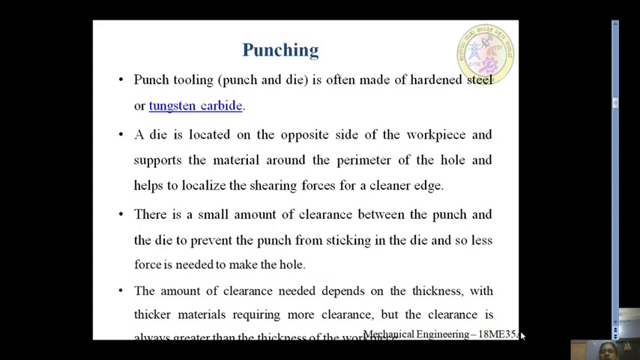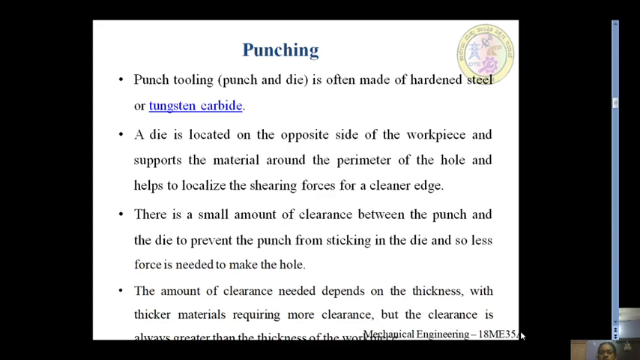The punch and die are often made of hardened steel or tungsten carbide here. This set itself we call a punching tool. A die is located on the opposite side of the workpiece and supports the material around the perimeter of the hole and helps to localize the shearing forces for a cleaner edge. So here the punch moves, as we have discussed, in the downward direction, and a support is provided for the workpiece, that is the die support.